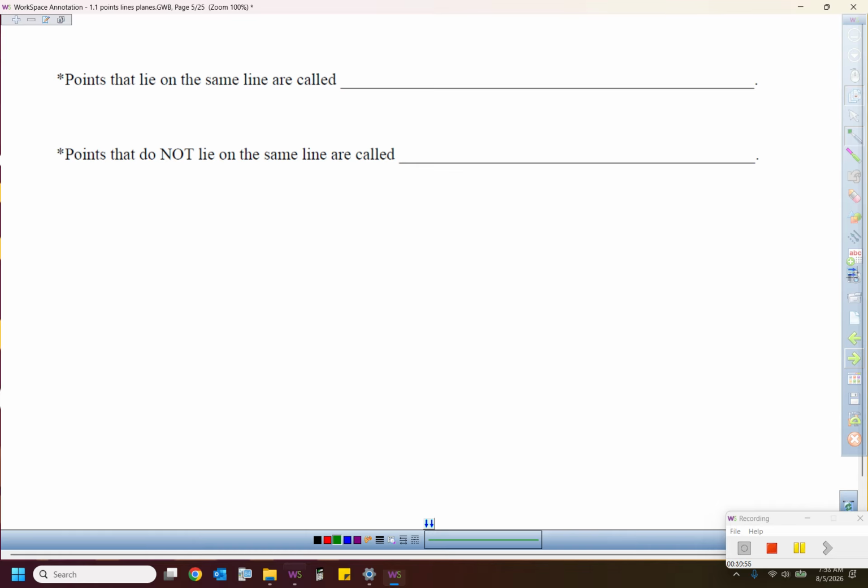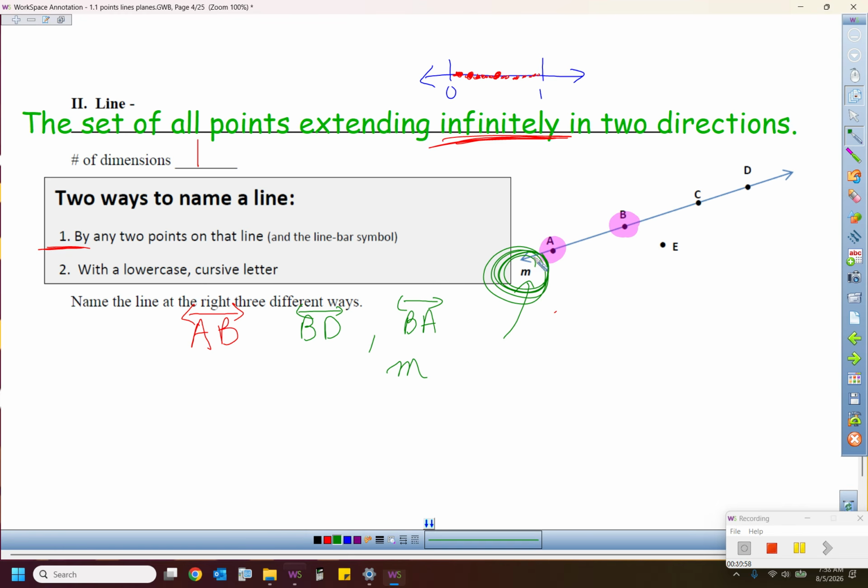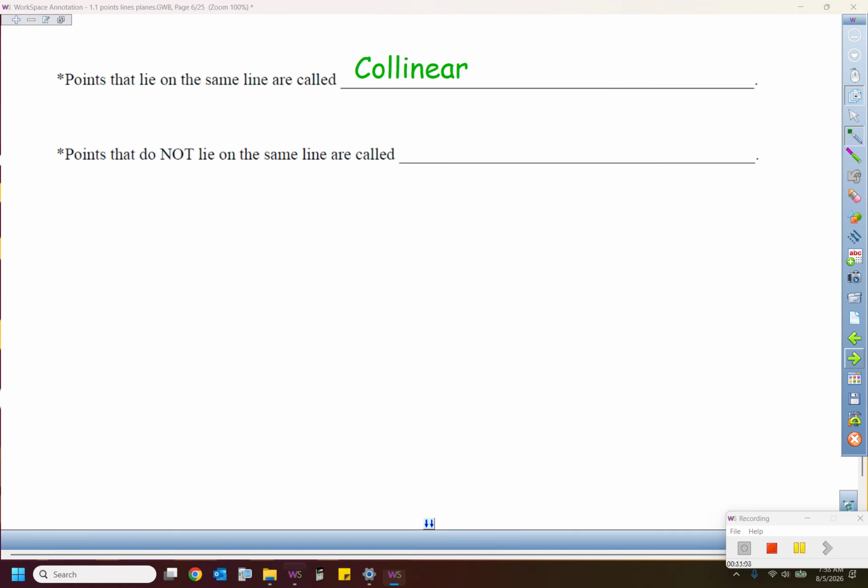So if you had points on the same line, like A, B, C, D, they're all on the same line. That's got a fancy word. That's called collinear. It's got to be spelled correctly also. I'm a big believer in spelling it right when we take our vocab quizzes, which will very likely be like word bank. You never know. I don't expect a lot of people to have to write out all the definitions, but they have to match them for sure, like collinear. And if collinear means you're on the same line, then if you have points that are not on the same line, the way we do that in math is we call it non-collinear with a hyphen in there.